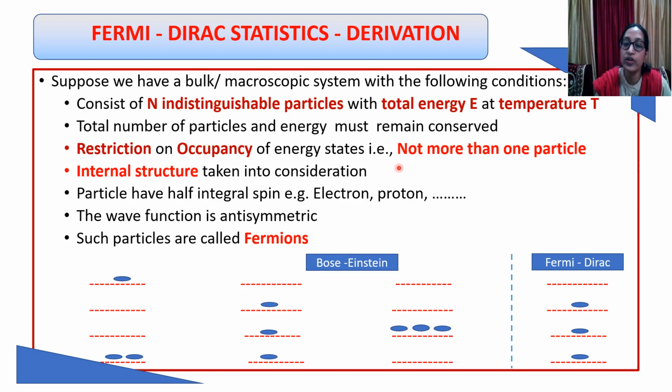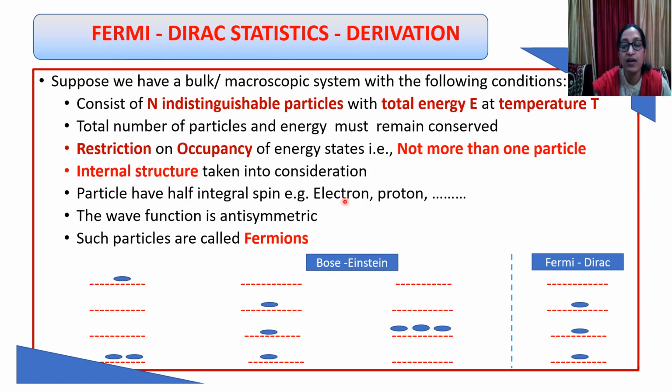We know that according to Pauli's exclusion principle, if we consider electrons, no two electrons can have all four quantum numbers the same. Even if three quantum numbers are the same, the last one, that is the spin, should at least be different. Here the internal structure is taken into account and we see that particles which have half integral spin follow Fermi-Dirac statistics.